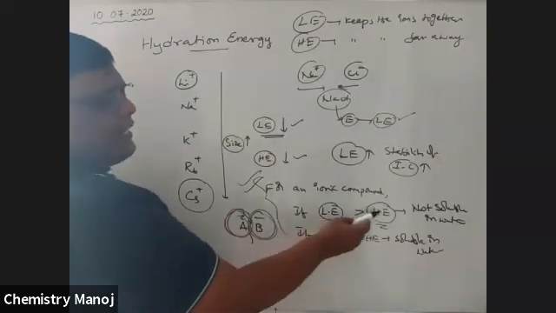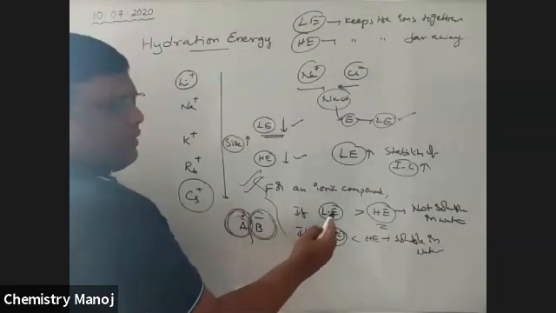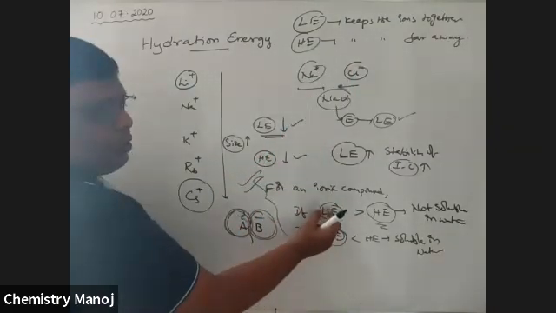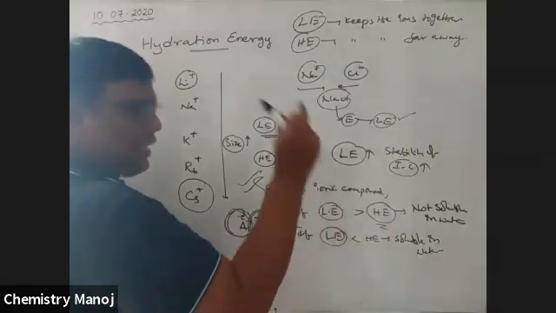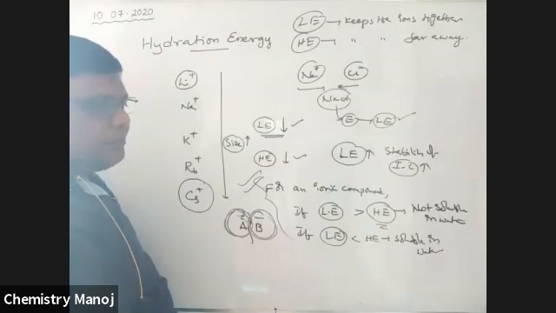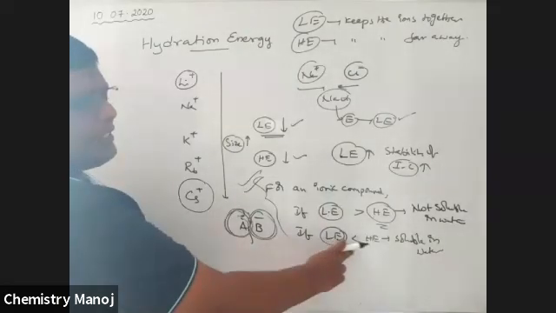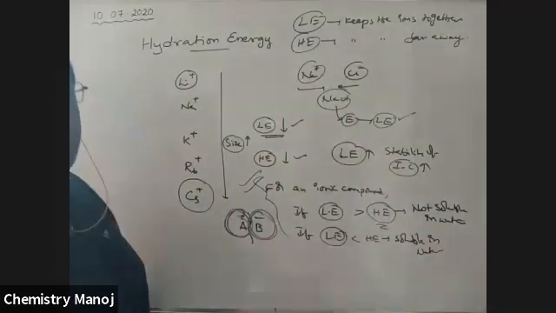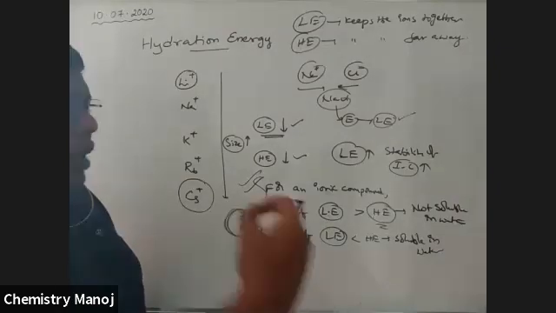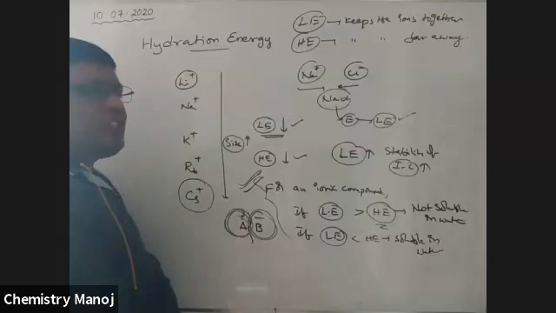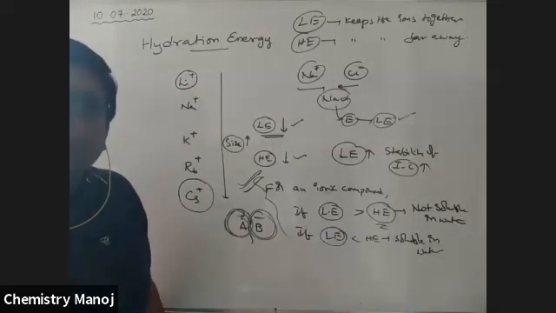So lattice energy is greater than hydration energy. Lattice energy means combining, keeping the ions together. Together is more than separation, which means it always stays combined. So it is not soluble, or almost less soluble. When lattice energy is less than hydration energy, hydration energy is more, which means the separating energy is more. Ions are easy to separate. So this is very, very important for the solubility of ionic compounds in water.